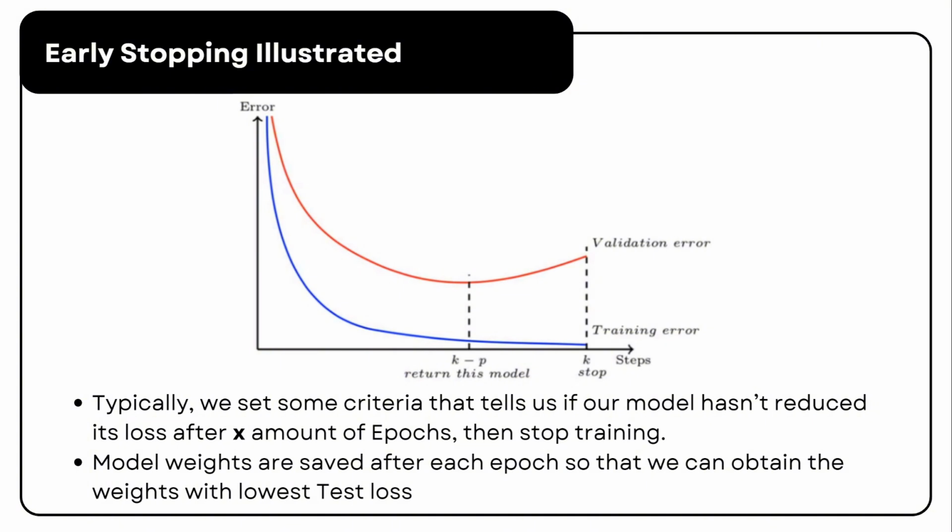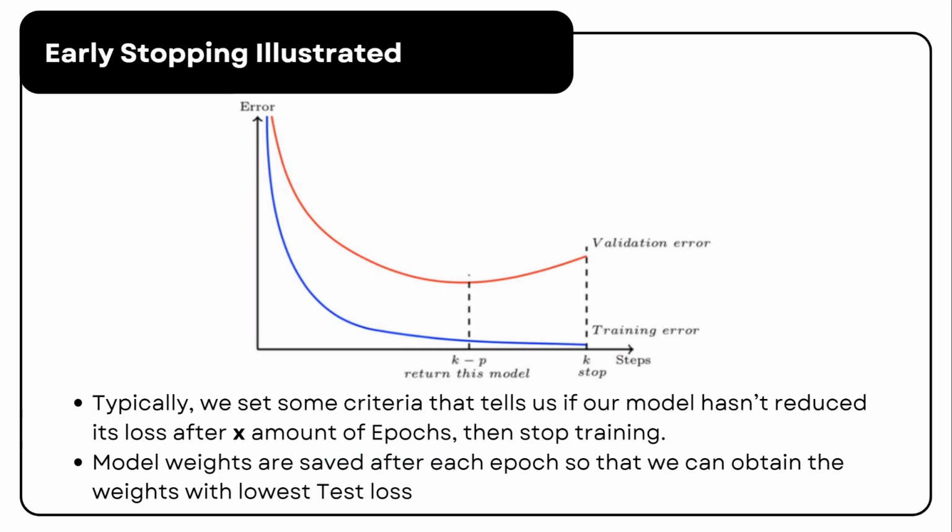This is where early stopping comes in. It helps us determine the optimal moment to halt training before overfitting occurs. So how does it work? The process is simple. We set a stopping criterion, such as checking if the validation loss has not improved for X consecutive epochs.